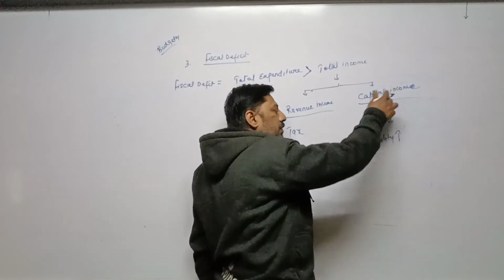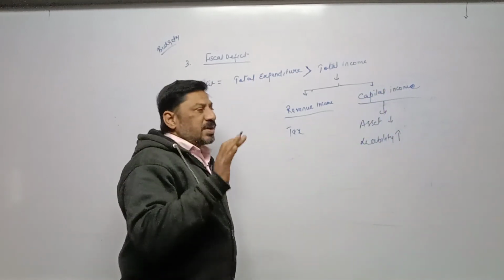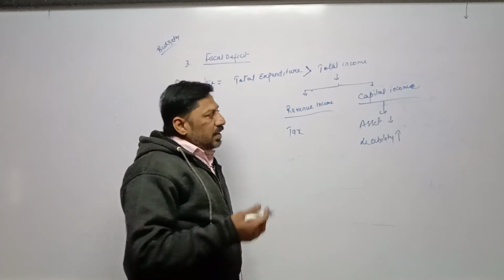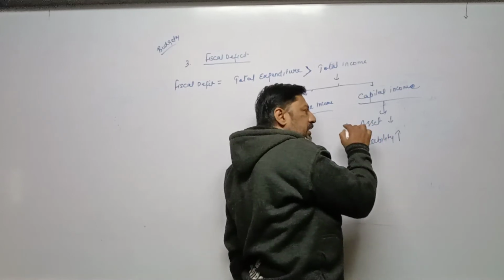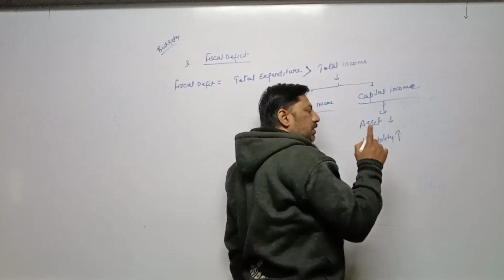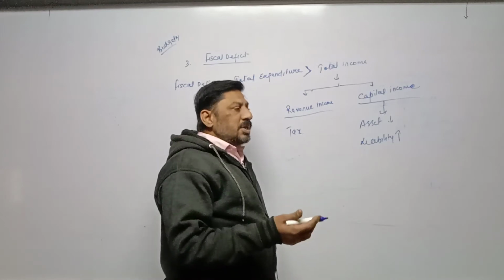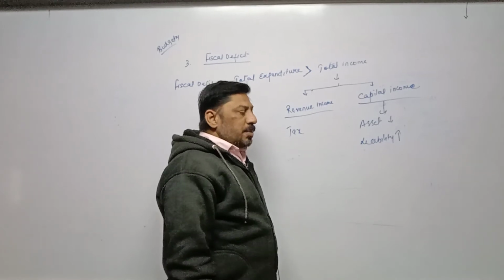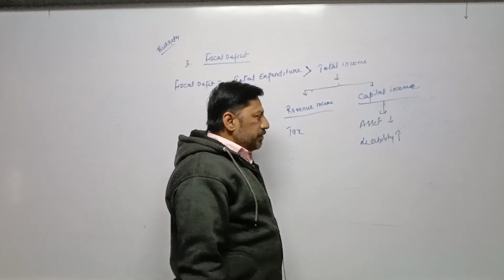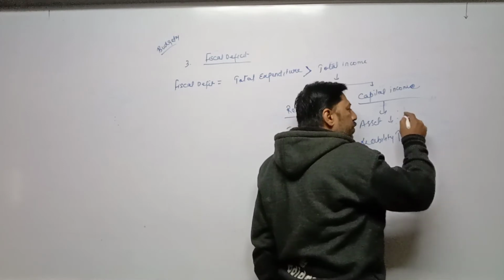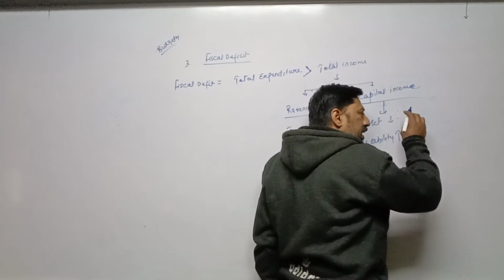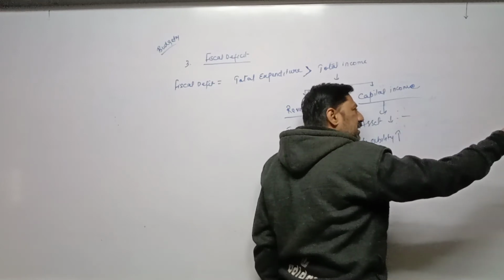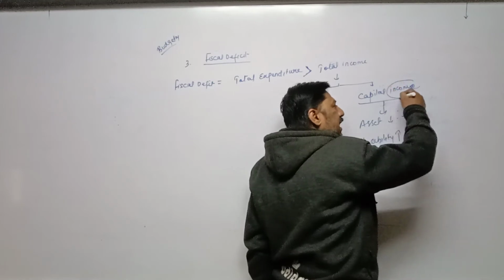Now in case of capital income, assets or liabilities will be affected. Either asset will increase or decrease, or liability will increase or decrease. In case of capital income, asset will reduce and liability will increase. For example, government wants some money because their expenditures are more, income is less. It means in order to fulfill their expenditure, it is possible that government has to sell any particular department or any particular assets, and when they are selling those assets, against that they are receiving money, that's why it is considered as income.